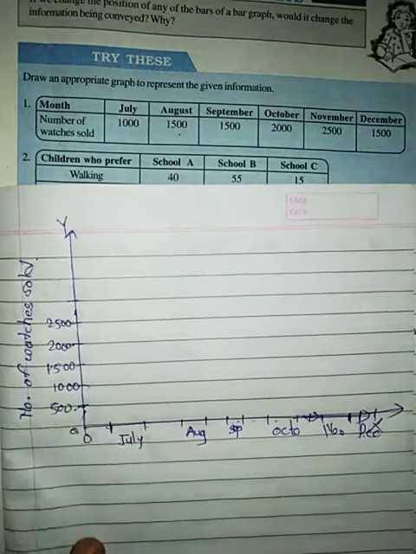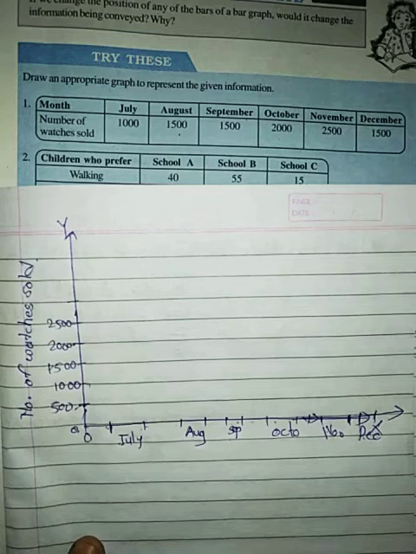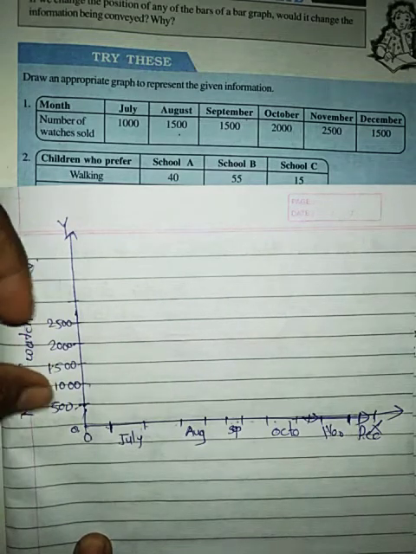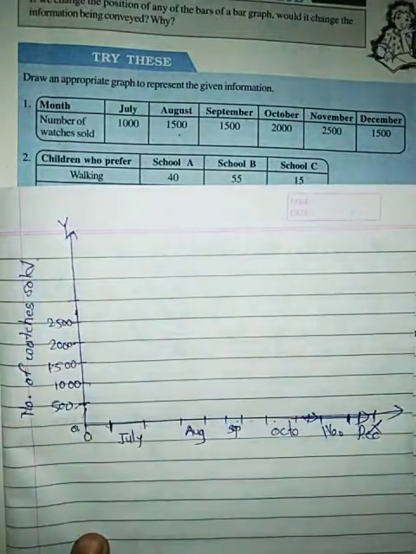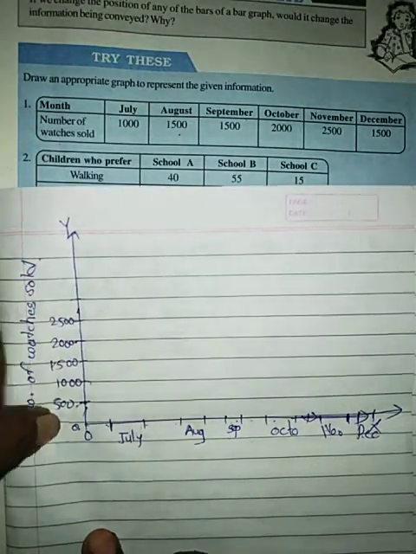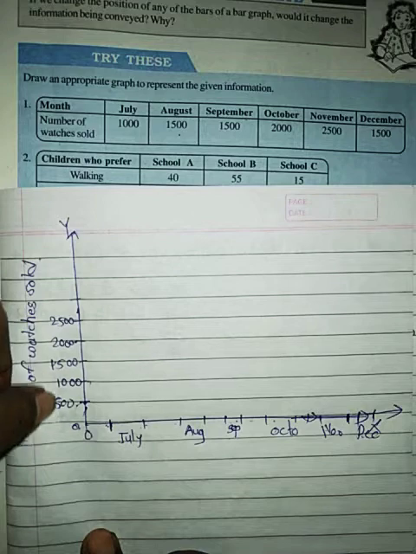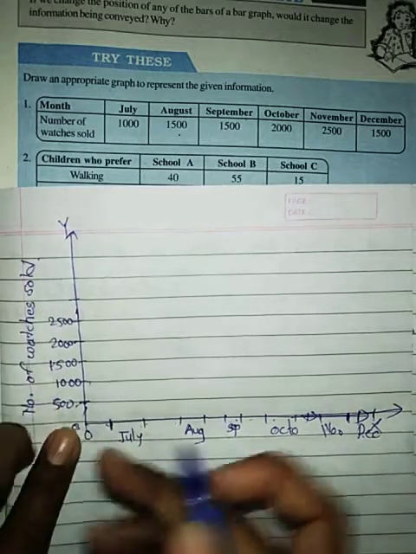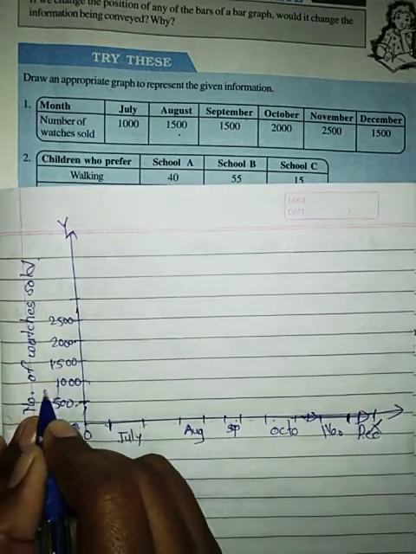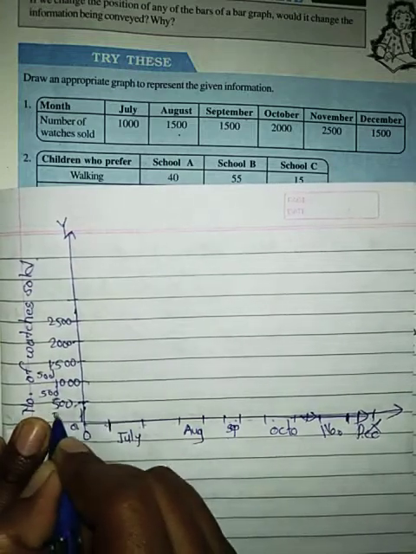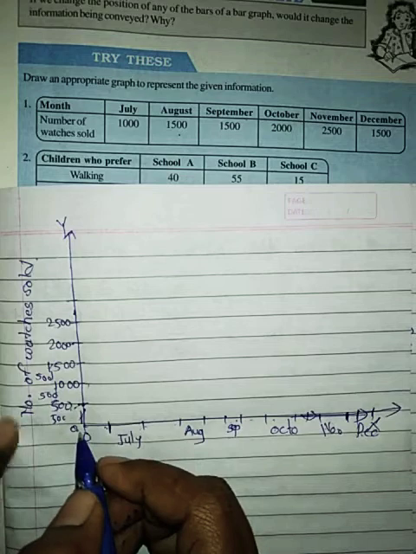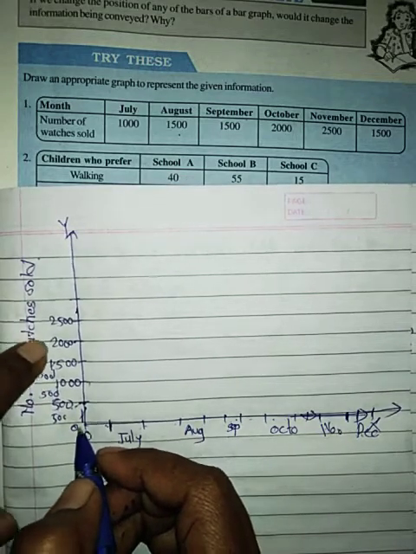In those 15 lines, on the y-axis you have to keep your bar graphs. So you have to calculate from where you have to start. But see, the difference between 500 and 1000 is 500, and here also the difference is 500, from 0 to 500. This difference you should maintain constant.